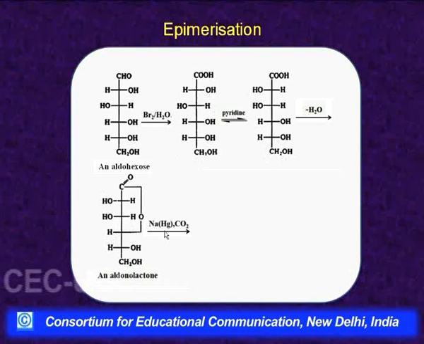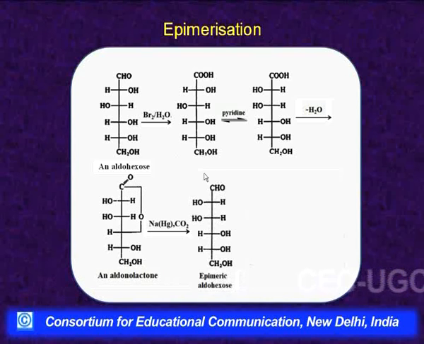Then on reduction with sodium amalgam, this ester bond breaks, one hydrogen goes with this carbon, one hydrogen goes with this oxygen. So, it becomes OH back and this becomes CHO, that is aldehyde. So, now we have obtained another aldohexose in which the hydroxyl is on the left hand side.